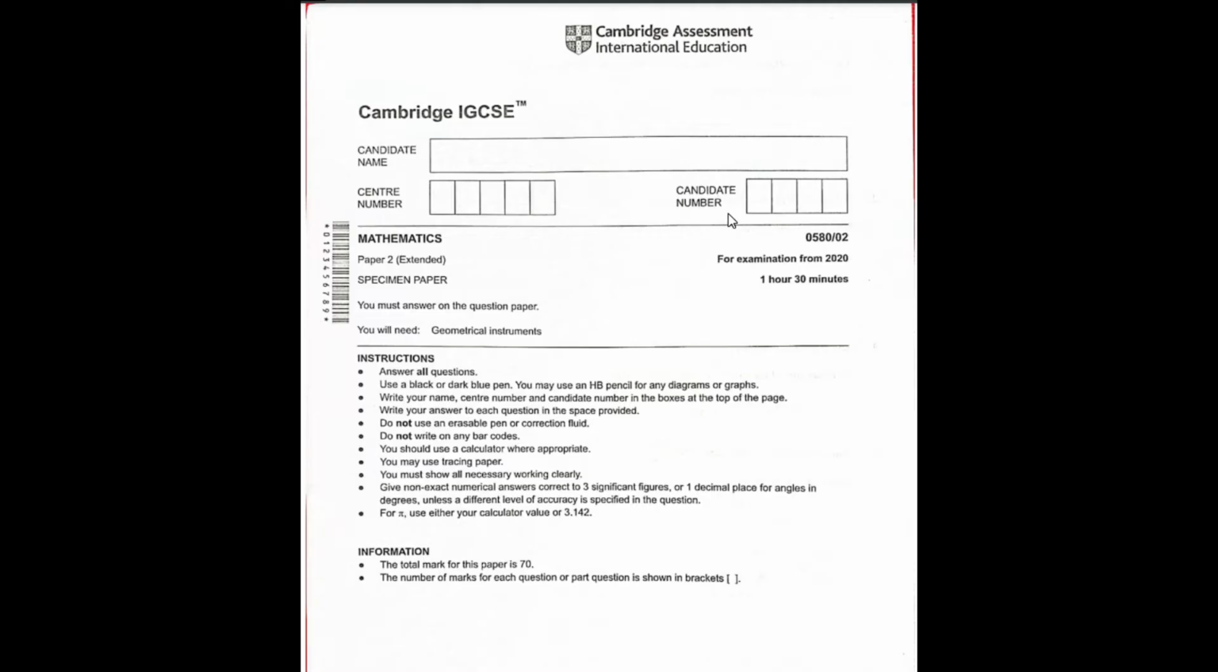So, we are back with another paper of Specimen Paper. This time around, we will discuss Specimen Paper 2 for examination from 2020 Mathematics for Standard.